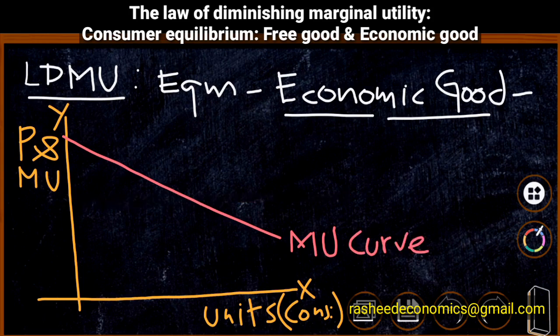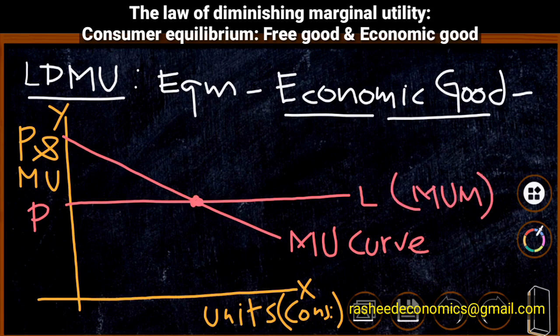And now we are going to draw the price line, that is PL. This price line is parallel to the x-axis because all the units of the commodity are sold at the same price. This same line can be the marginal utility of money curve. Here we assume that the marginal utility of money is constant, and therefore PL is the price line or marginal utility of money curve.